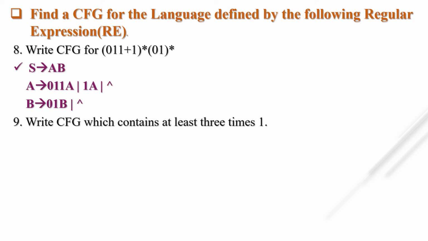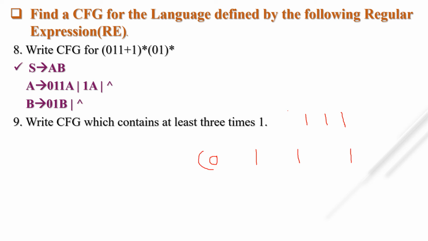Write a CFG which contains at least 3 times 1. Okay, now what is the RE for at least 3 times 1? At least 3 times 1 will be there. It may be any number of times. Okay, so what is the RE? We already learned in regular expression. First you have to put 3 times 1. 3 times 1 will be anywhere. That's why I am writing here. Then simply what do we write? Suppose I am taking 3 times A 1. Okay, 3 times 1.